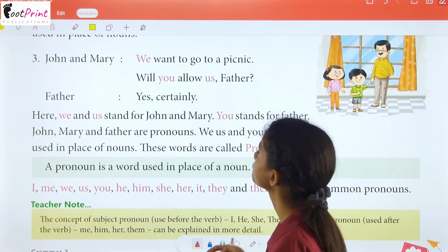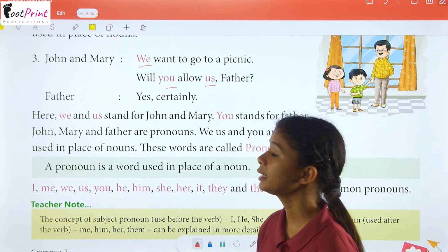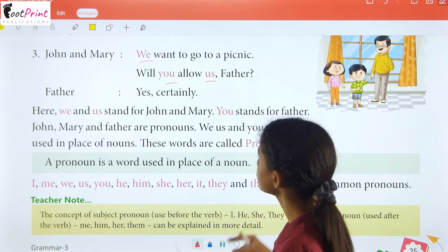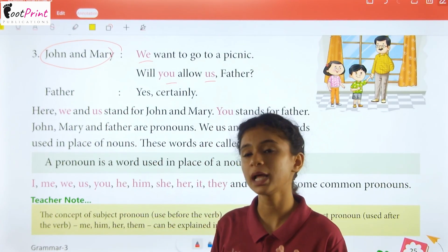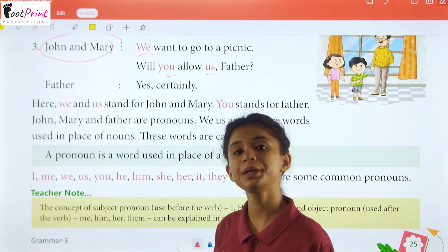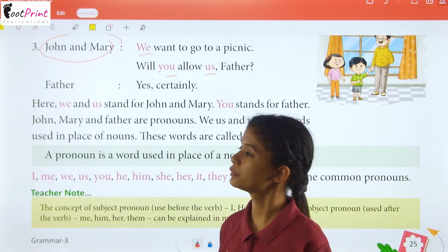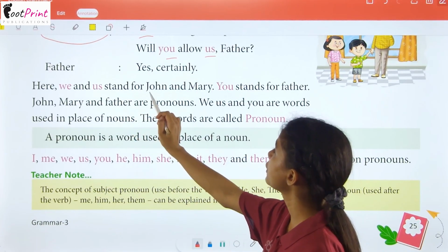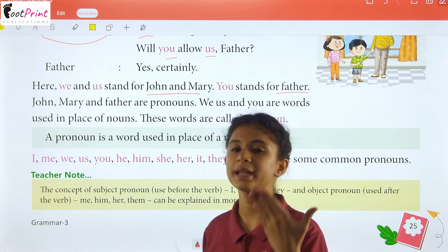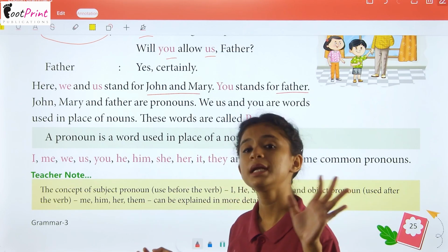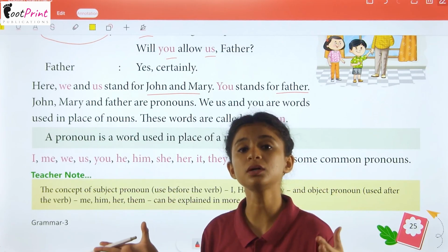Here, John and Mary: We want to go to a picnic. Will you allow us, father? Father: Yes, certainly. So here we is being used for the two children talking together, John and Mary. And you is for the father, and us again is used for the children themselves. Here we and us stand for John and Mary, as I have already told you. You stands for the father. So John, Mary and father are nouns, and in place of them we have used we, us and you. So they are the pronouns.